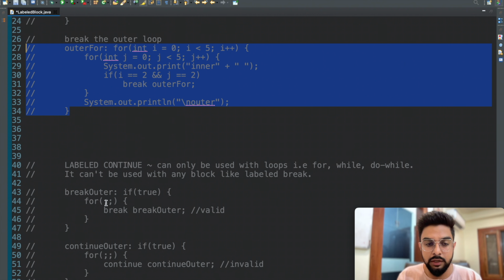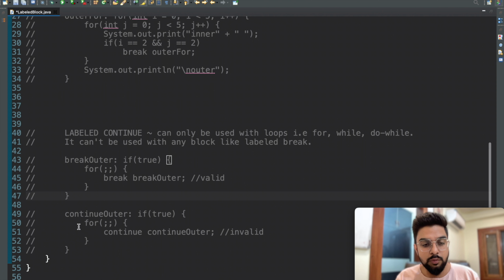That's what a continue does. And in an if block, there is no other iteration that is going to happen. So labeled continue is not allowed. Why was a labeled break allowed? Because break just breaks that particular block of code and comes out of it, and that can be done in an if block as well. But a labeled continue inside an if block would make no sense. That's why labeled continue is not allowed.